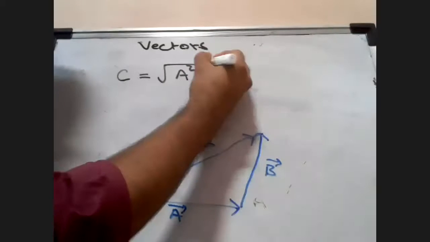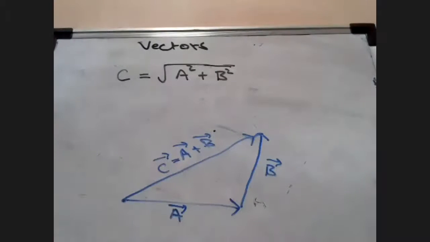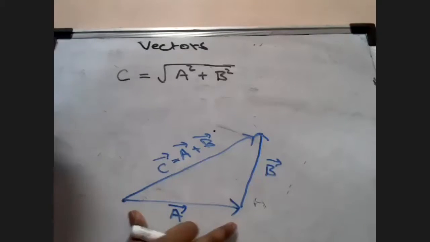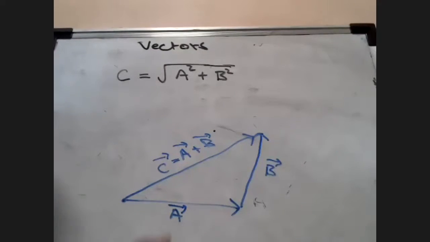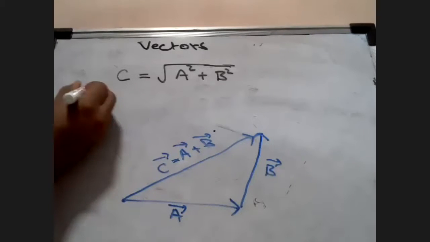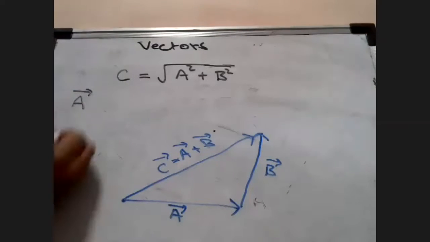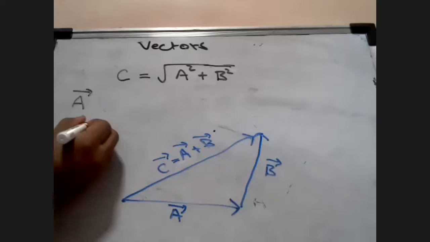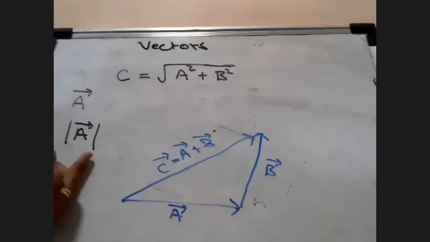What does the vector symbolize? Vector symbolizes the direction along with magnitude. It is not telling you the magnitude alone. Magnitude of A is completely different. This is going to be a vector quantity, and there is a separate thing called magnitude of a vector. If this is A vector, then the magnitude of A vector will be represented in mod sign, mod of A vector. This is called magnitude.